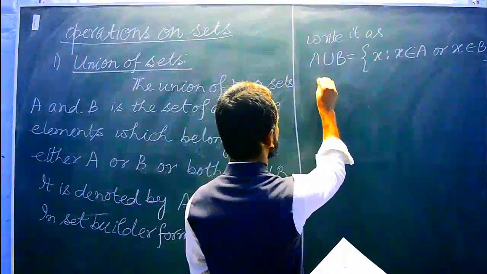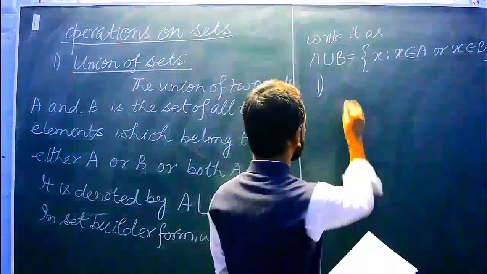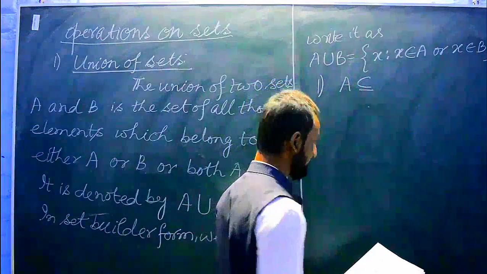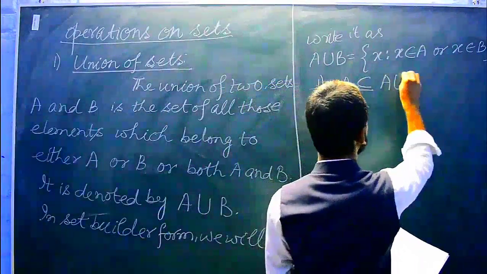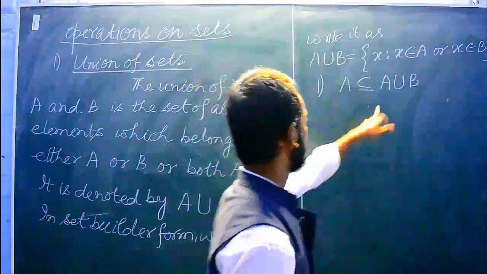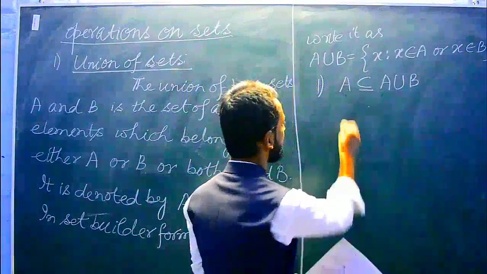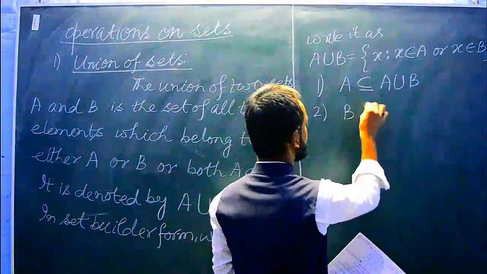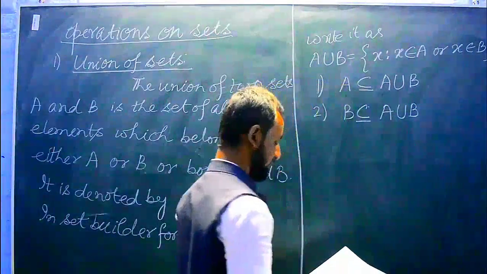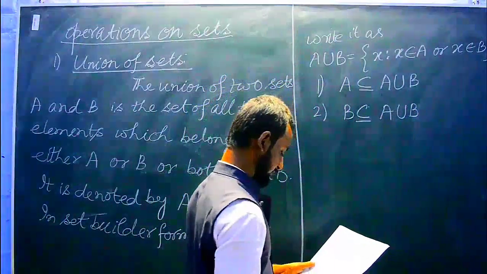Now note it as a point. Point number 1, we can see that A is a subset of A ∪ B. Simply we can see, because in A union B, A is already there. In the same way, B is a subset of A ∪ B, because B is also contained there. Okay, these two points.